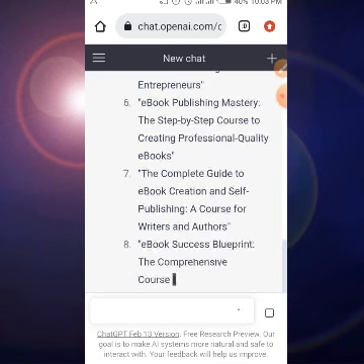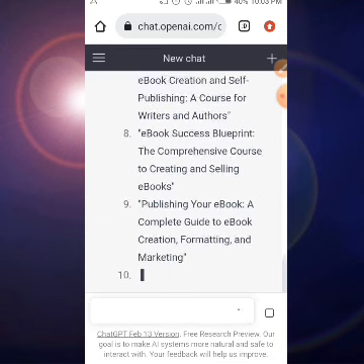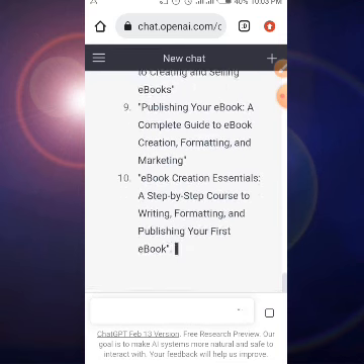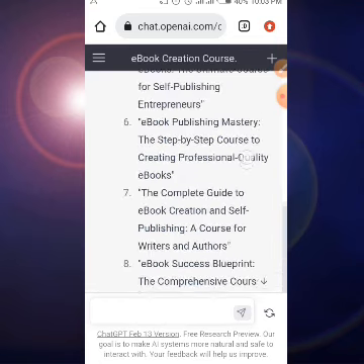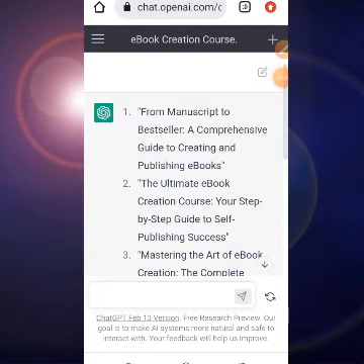This is number 7, this is number 8, number 9, and this is number 10. About 10 of them. So let me read them out. Okay, so look at the first one: From manuscript to bestseller, a comprehensive guide to creating and publishing ebooks. What a wonderful title. Look at the second one: The ultimate ebook creation course, your step-by-step guide to self-publishing success.